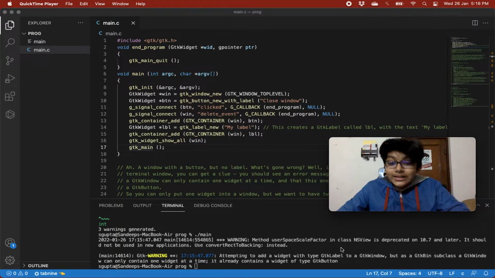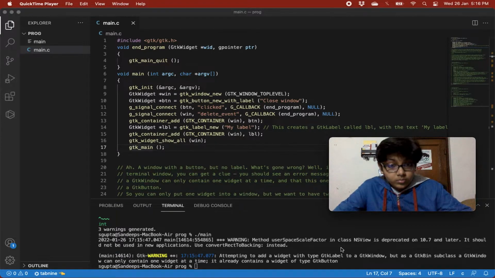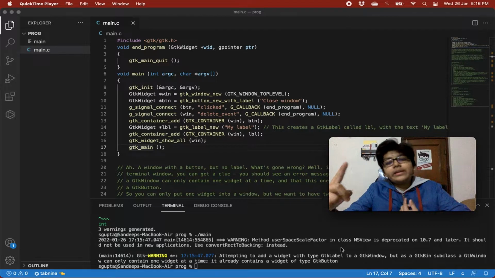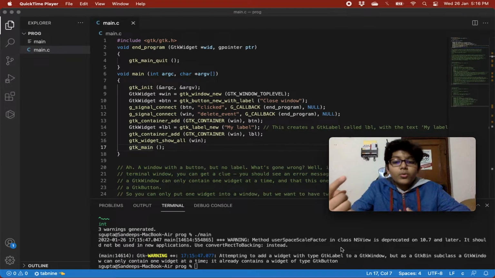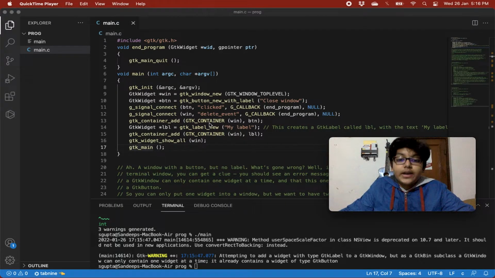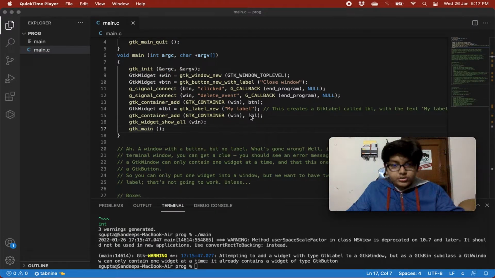It already contains a widget of type GTK button. So our console is directly telling us that a window can contain one widget at one time, right? And there's already a GTK button widget added to our window, so now it can contain no more widgets.